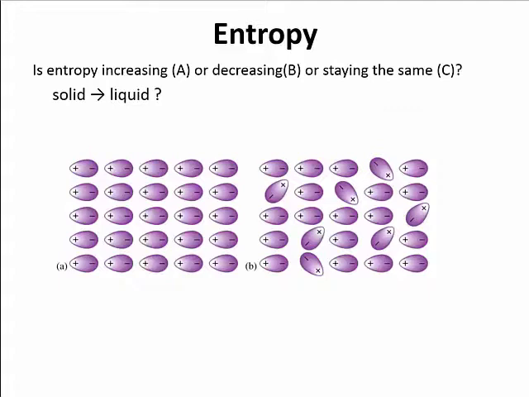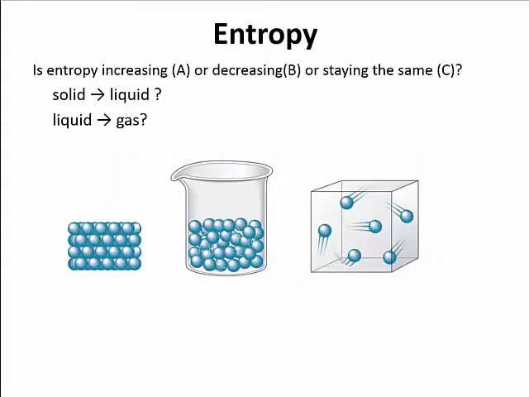So the entropy for the liquid is going to be greater than that of the solid. What about a liquid to a gas? Same principle as going from solid to liquid. Liquid to gas, we're increasing entropy, so the molecules are able to move around more.